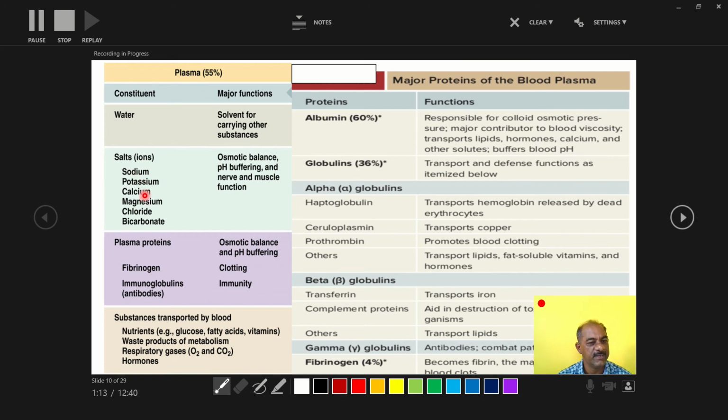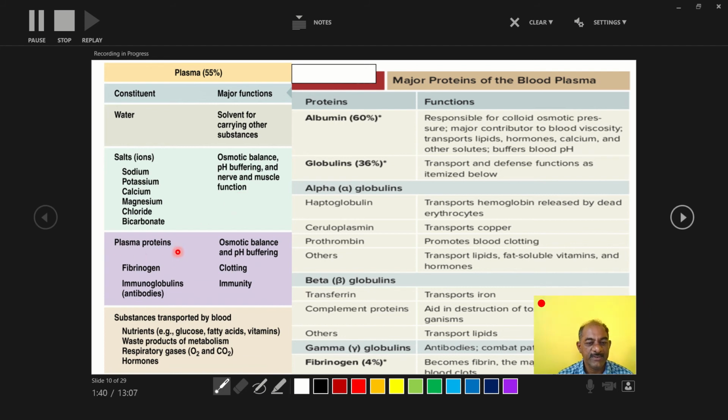Sodium, potassium, calcium, magnesium, chloride and bicarbonate also play an important role in nerve and muscle functions. Here the major role of ions is to maintain the osmotic balance, to maintain the pH, and nerve and muscle function properly occurs with the help of these salts or ions.